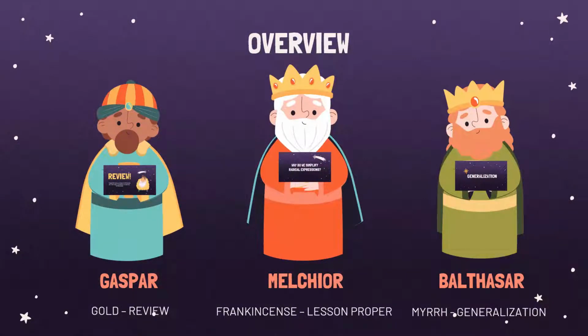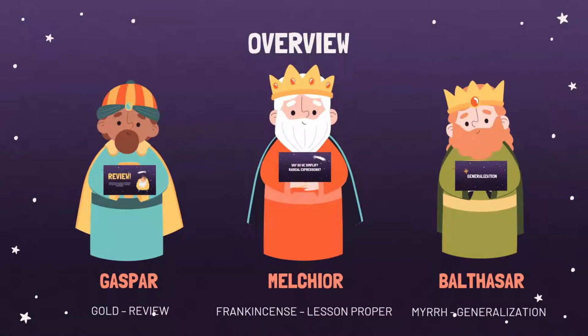We have three wise men here in our screen. The first wise man is named Gaspar. Gaspar gave Jesus a gift which signifies the kingship, the royalness of Jesus on this earth.